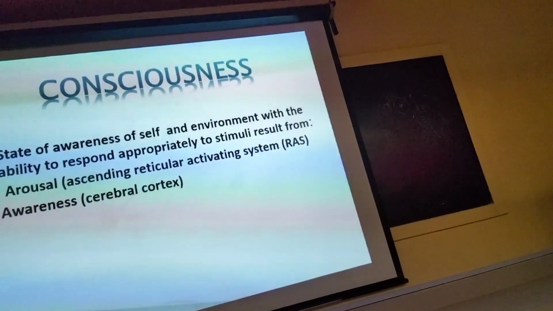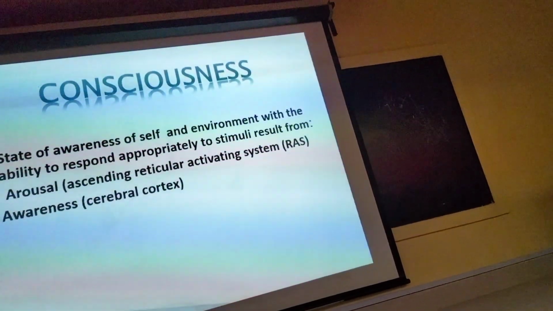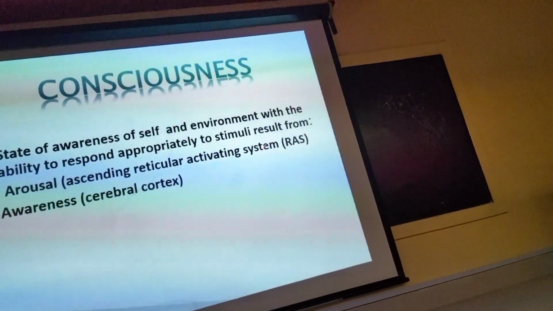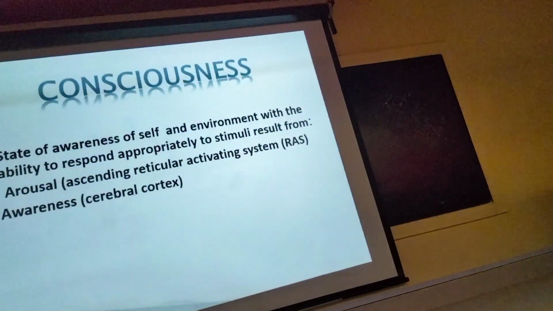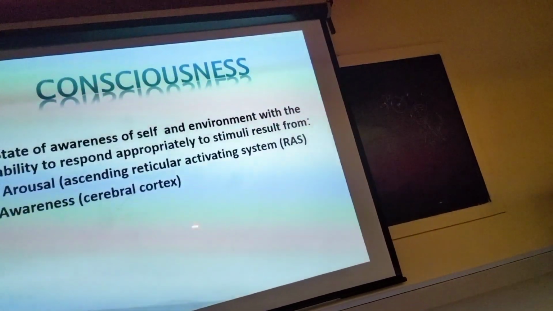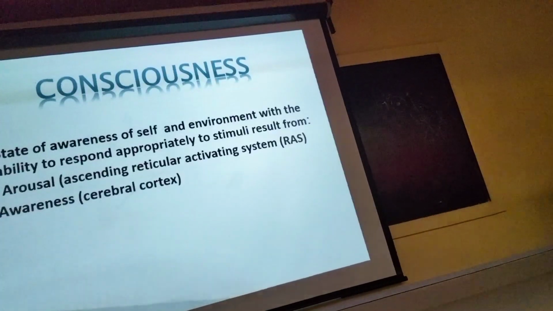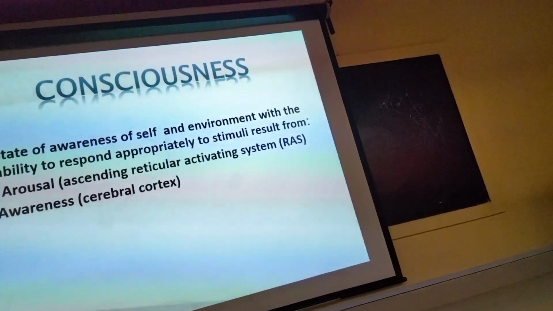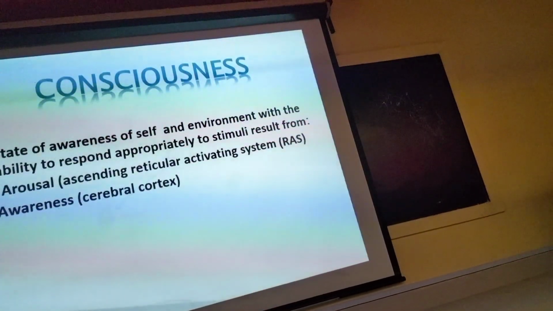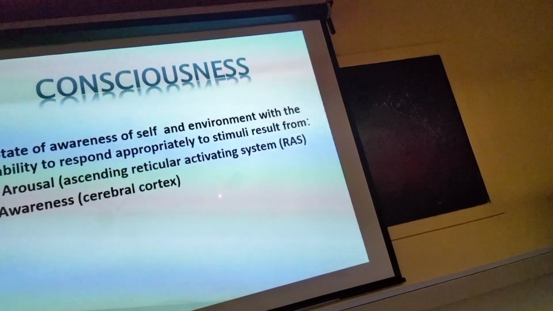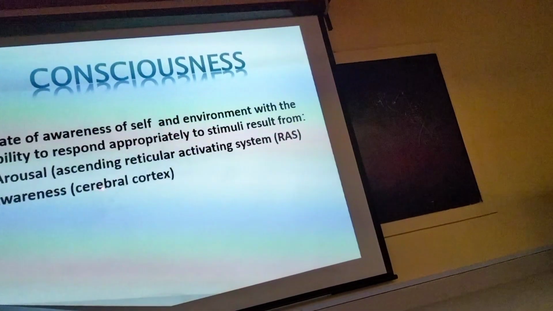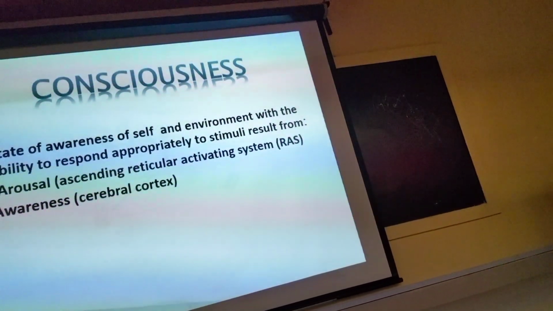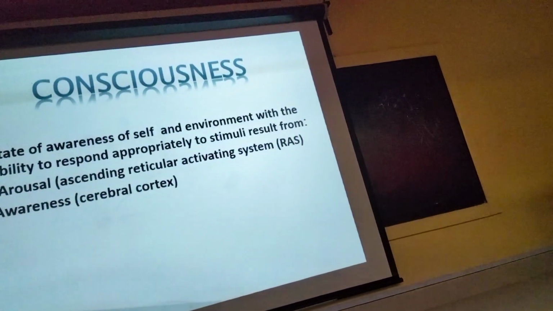Two systems are responsible: one is the ascending reticular activating system, present in the brainstem and pons, and the second is the cerebral cortex. So if a patient has injury of the cerebral cortex, brainstem or pons, the patient may be unconscious.